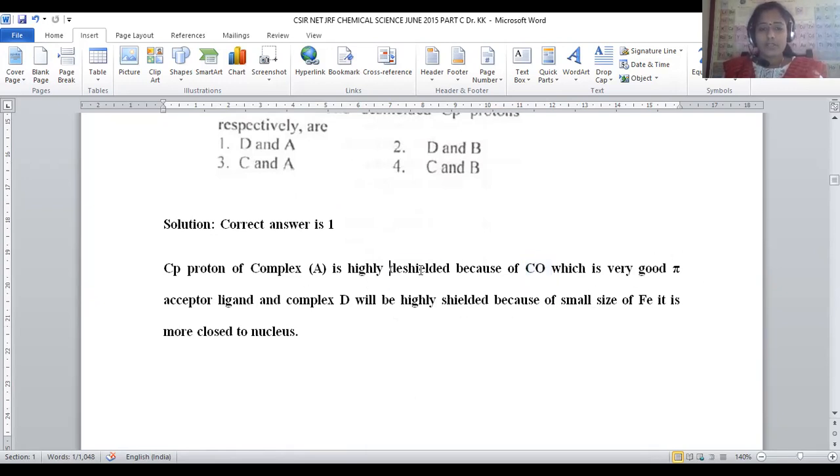This carbonyl group, being a pi acceptor ligand, will generate electron deficiency in the metal. Electron deficiency is nothing but a tendency to take electrons from the ligand. From the Cp ligand, it is taking electrons. Now the Cp became electron deficient. That's why we can say it is a kind of deshielded. It is a kind of deshielded.